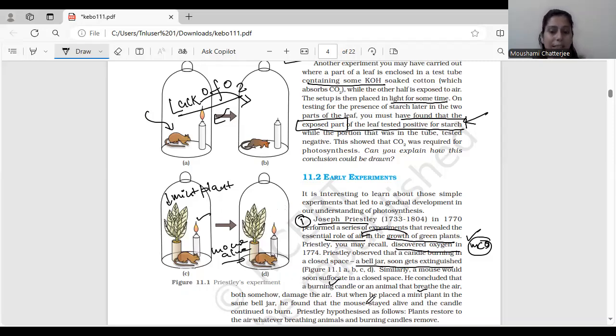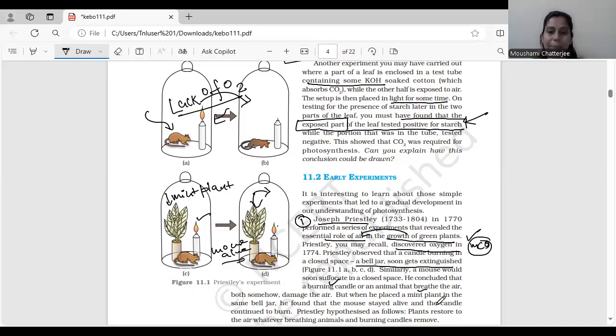So what is the reason for that? That means this plant must have given certain things which made sure that this particular mouse can live and breathe and the combustion is able to carry on. Okay, so this is important.